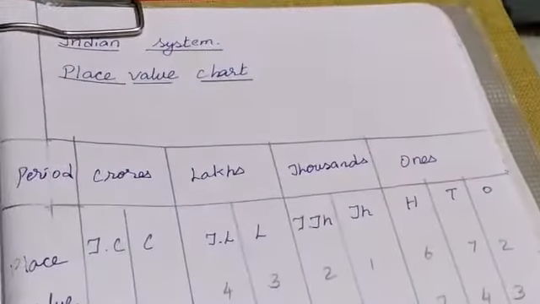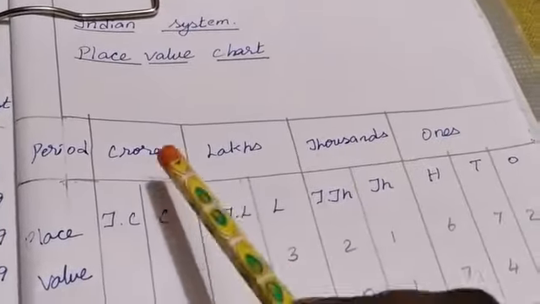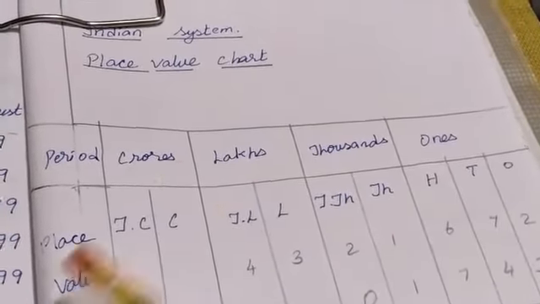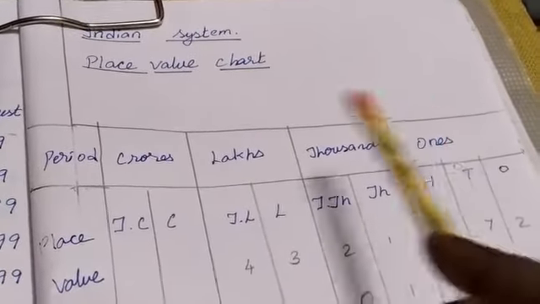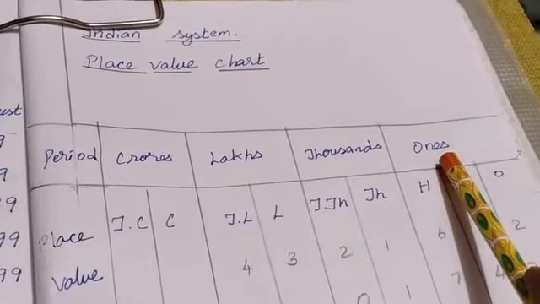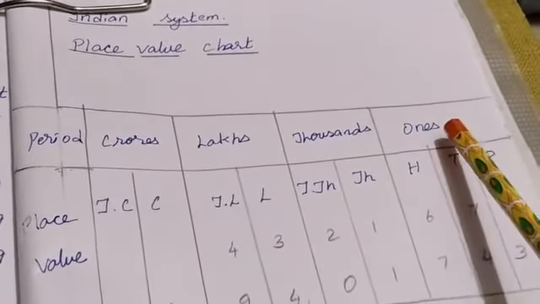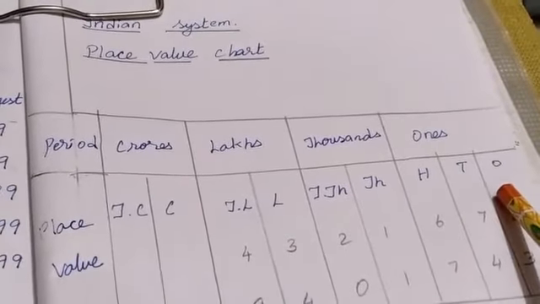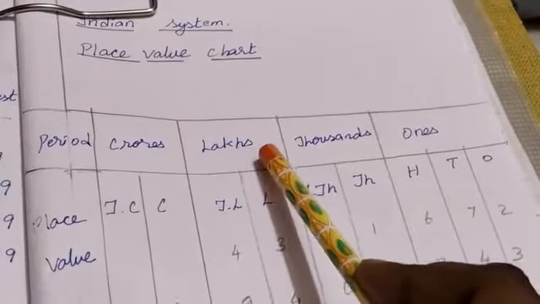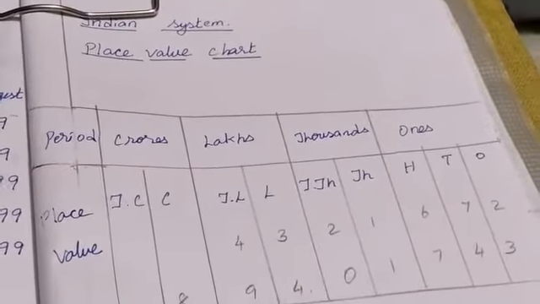In the Indian system, how many periods are there? 1, 2, 3, 4. Four periods are there. They are crores period, lakhs period, thousands period and ones period. These all are periods. These all are place values. In the ones period alone, 3 place values are there. In the thousands period, 2 place values are there. In the lakhs period, 2 place values are there. In the crores period, 2 place values are there.